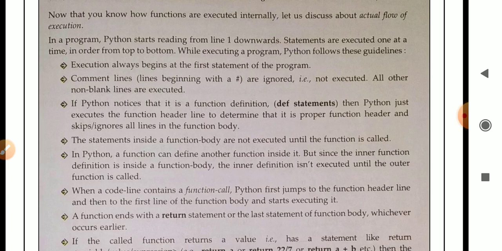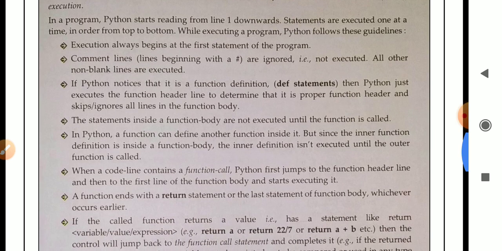While executing a program, Python follows this guideline. Whenever Python is executing the program, it will follow these particular guidelines. Execution always begins at the first statement of the program. What do you mean by first statement?